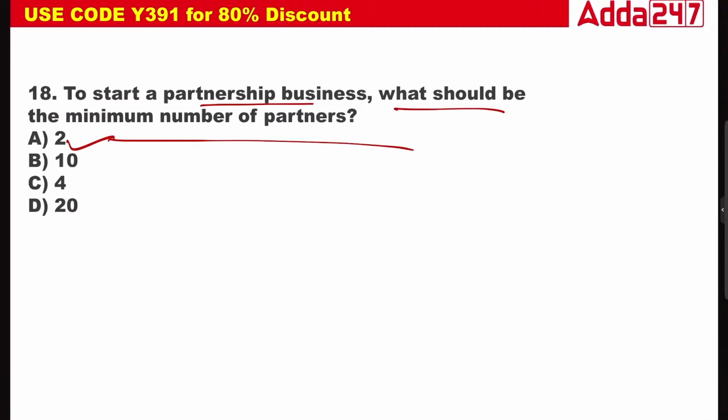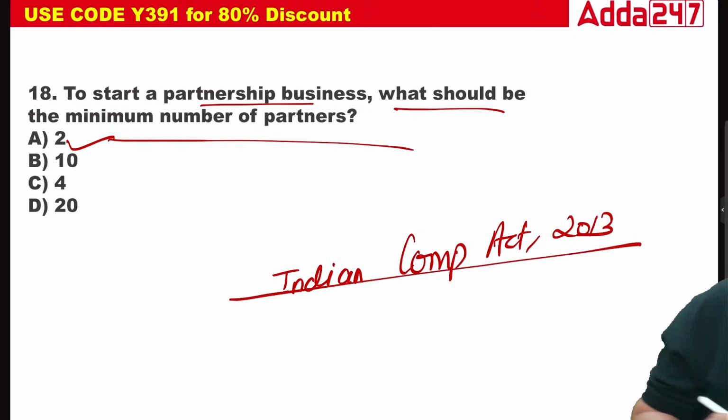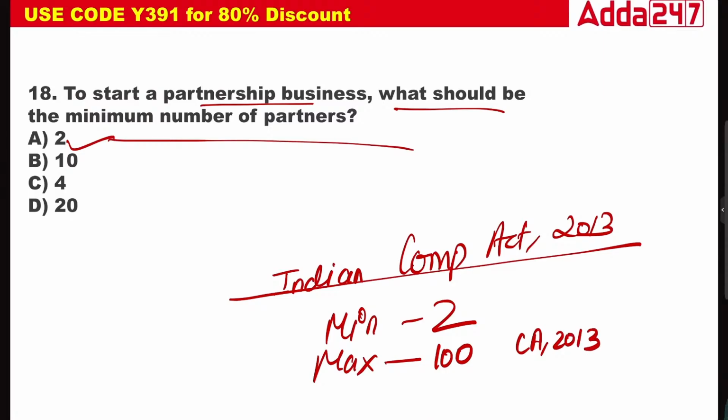Always remember, in the Indian Companies Act 2013, the number of partners is given. The minimum should be 2, and the maximum should be 100 according to the Companies Act 2013, and under the company rules it is 50. We have to study this from the 2014 rules. Okay, this is the right answer.